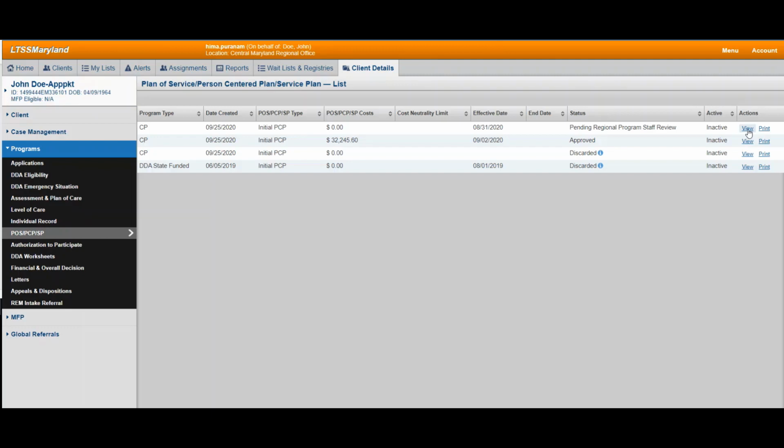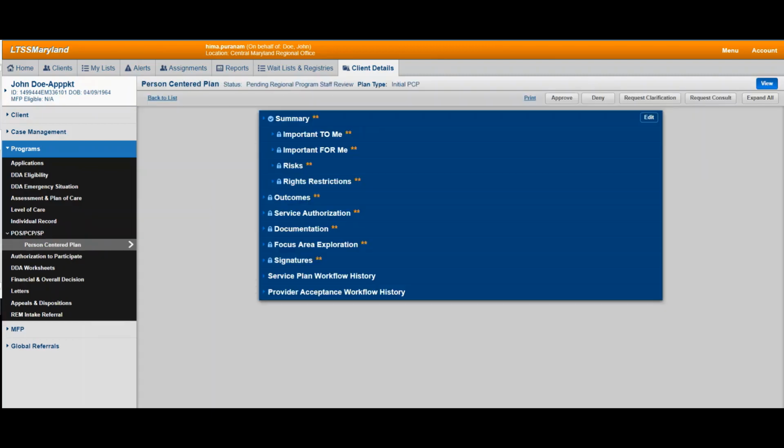After reviewing the information, you shall now click under the Actions column on the View link. That shall take you to the PCP. You are now in the PCP for the individual that is pending Regional Program Staff Review. If you look at the top right corner, you can see the Request Consult button.